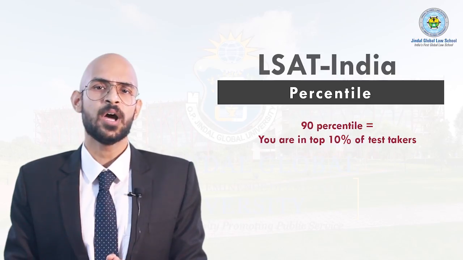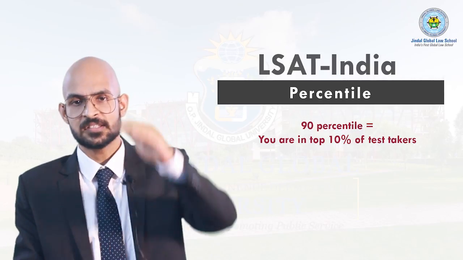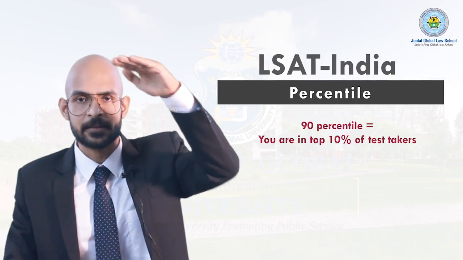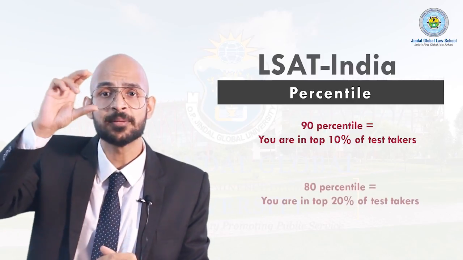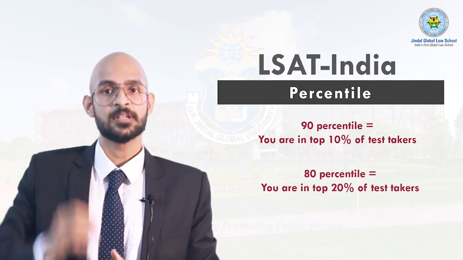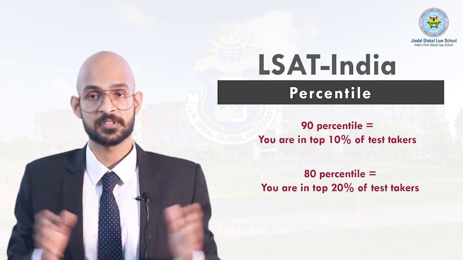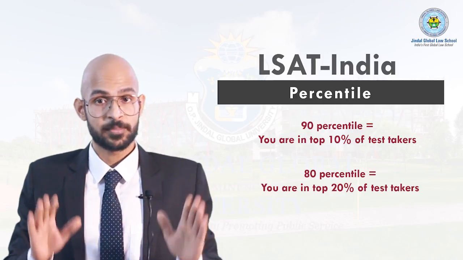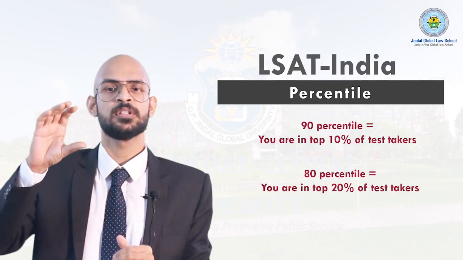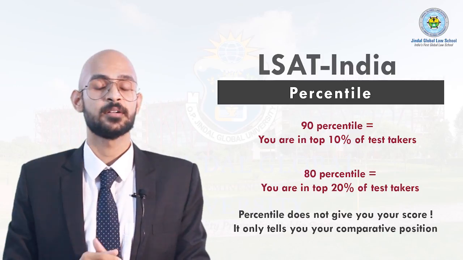Now let us say you have a score of 90 percentile. Now what does that mean? 90 percentile means that let us say 100 people wrote the exam. Then you are better than 90, right? That means you're in the top 10%. If you're 90 percentile, you're in the top 10%. If you're 80 percentile, then you're in the top 20%. So for example, if the cutoff of the Jindal Global Law School is 80 percentile, well, the final cutoff depends on how many people actually appear. But let's take, for example, that the cutoff percentile for Jindal Global Law School is 80 percentile. What that means is you have to be in the top 20%, right?